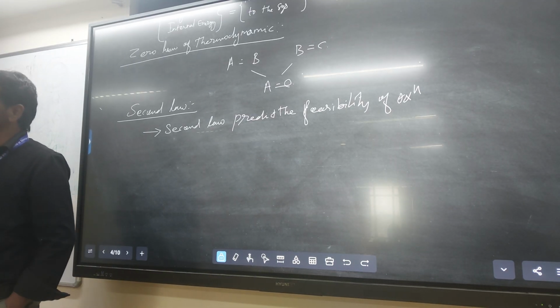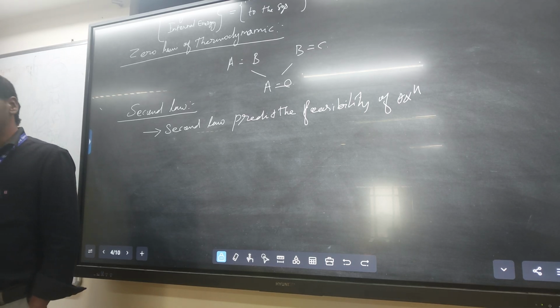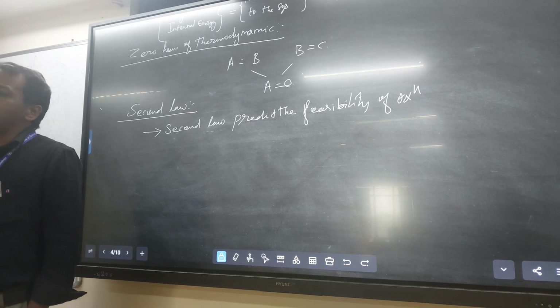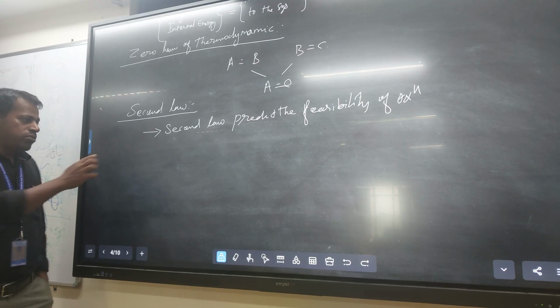That feasibility we predict based on the Gibbs free energy. Delta G negative means yes, it is feasible. Delta G positive means not feasible. That we get from the second law of thermodynamics.